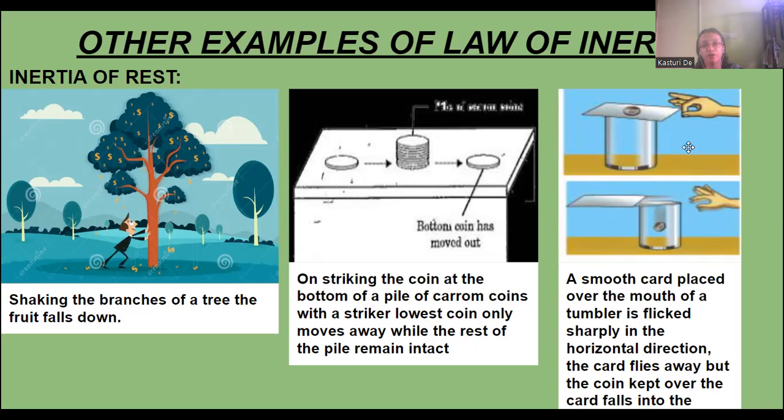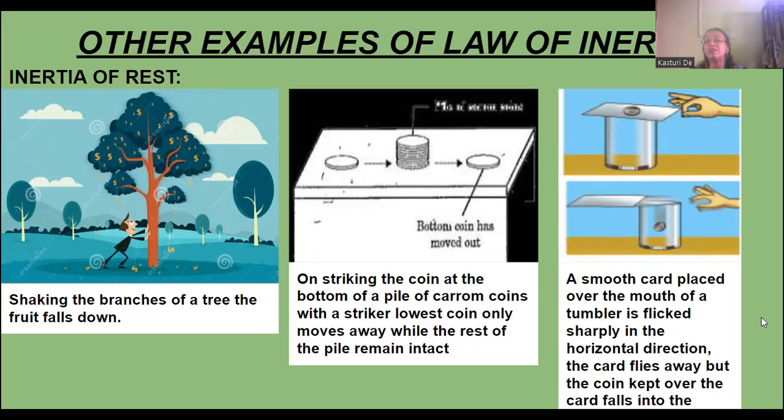It stays intact due to the inertia of rest. Then next is this example. A glass is there, and a smooth card is placed over the mouth of a tumbler and is flicked sharply in the horizontal direction.